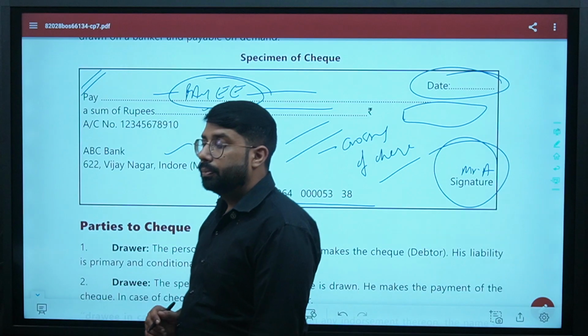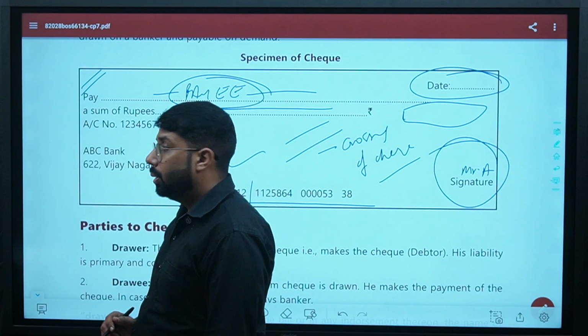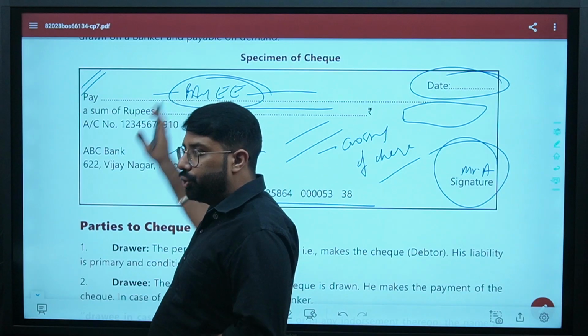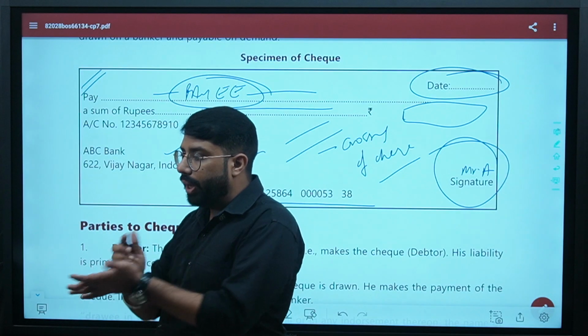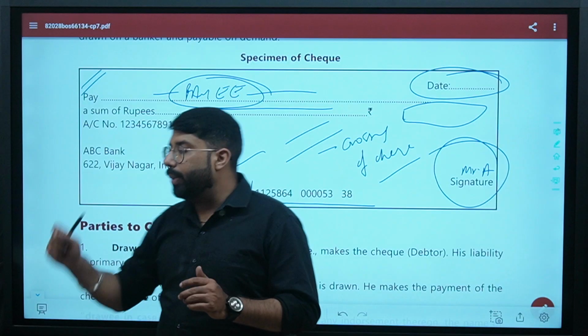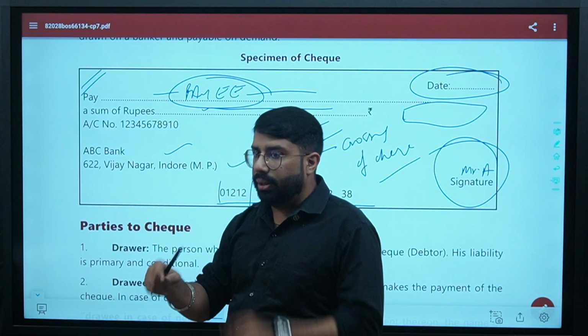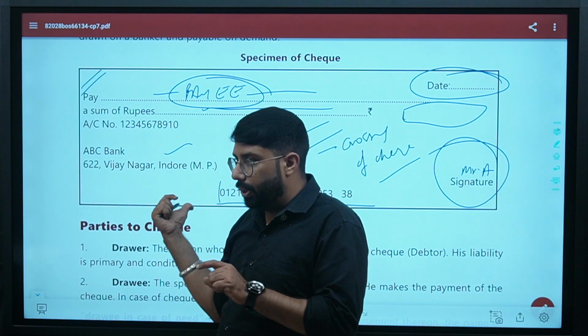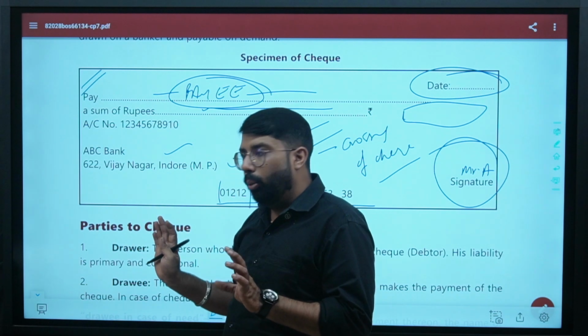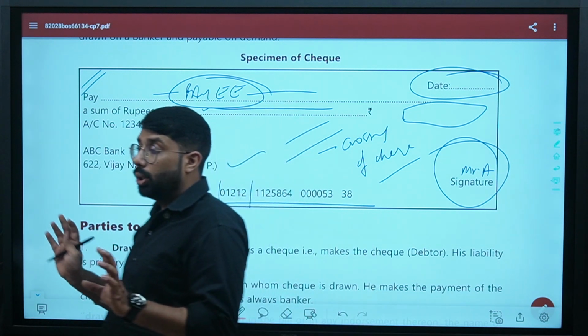Sorry. Payee's account number. When he will deposit this check in his account, at the back of the check he will write his account number, his name and his mobile number. Generally when you present this check in your bank, there is a slip attached to the check. Nowadays that slip is also omitted; the slip is not used.